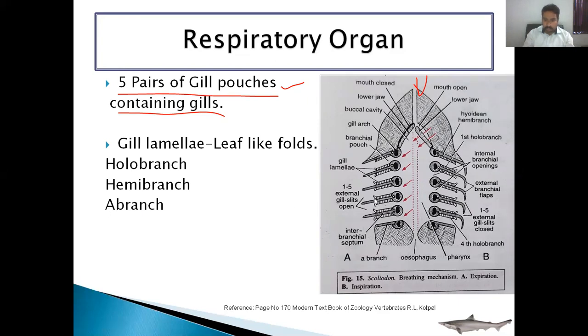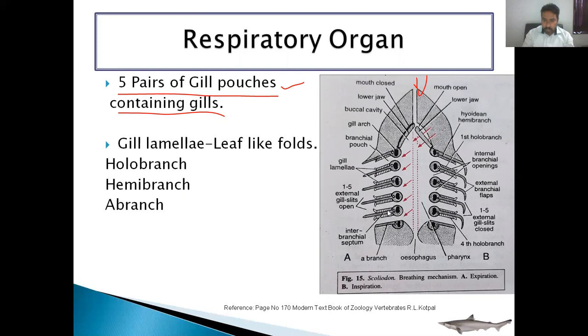If the interbranchial septum contains a complete gill set, meaning anterior gill lamellae and posterior gill lamellae, this is called a holobranch. If you see this diagram, this one has only posterior gill lamellae, so this is a hemibranch or demibranch. And this one does not have any gill lamellae. That's why it is called an abranch or false gill or pseudo gill. In this diagram, this is one hemibranch, and the remaining 4 are holobranch.